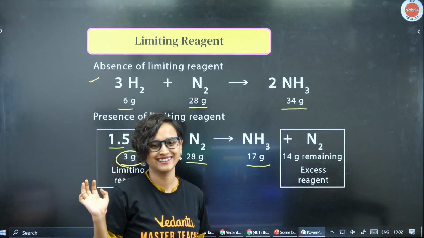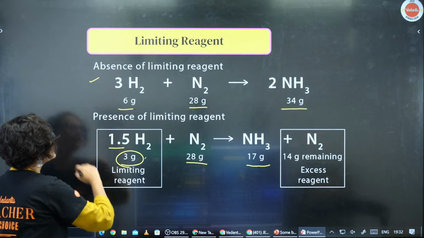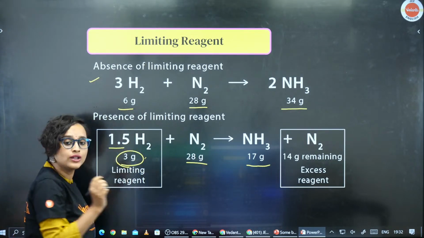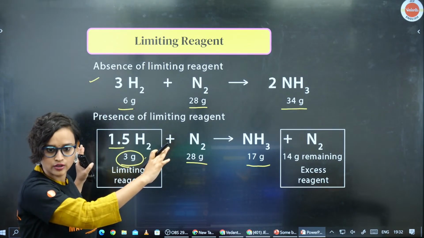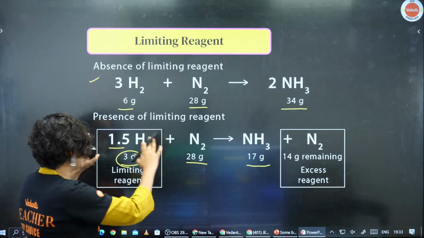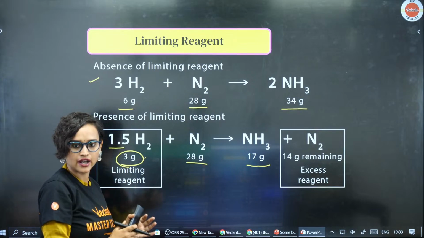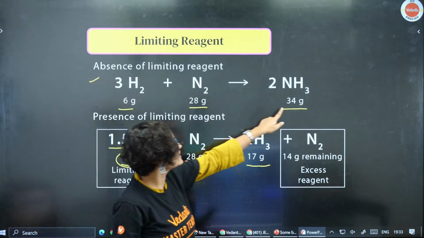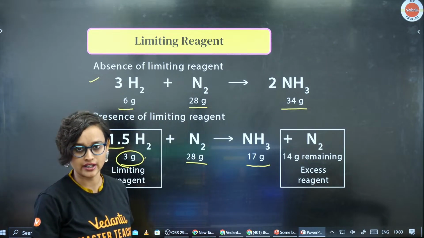Okay? Alright. Now, coming back to it, everybody. What did I say? Absence of limiting reagent. Let's say, Chakram, imagine there is no limiting reagent whatsoever. I have taken the equivalent amount of hydrogen that is required for this reaction to get over. So, I have got 34 gram of NH3.